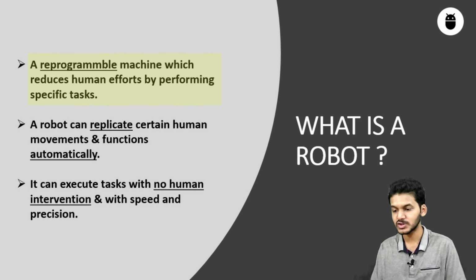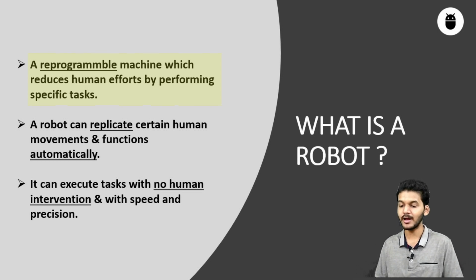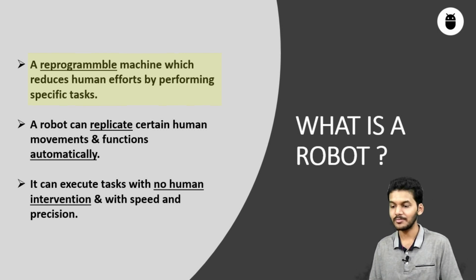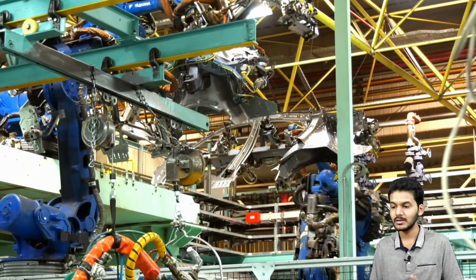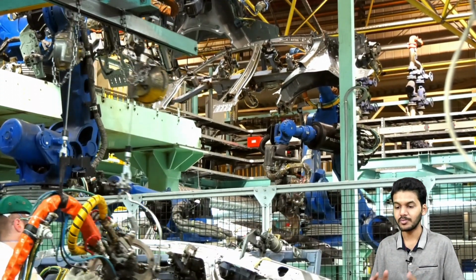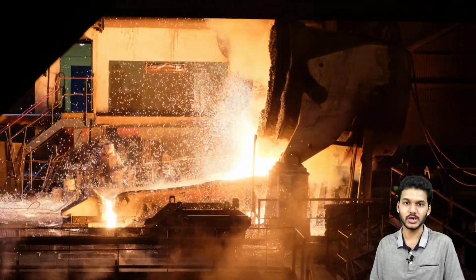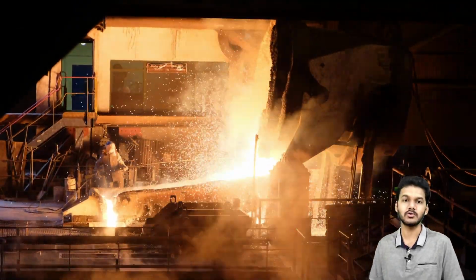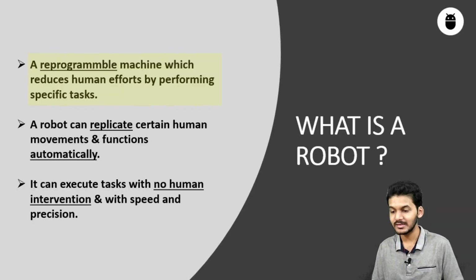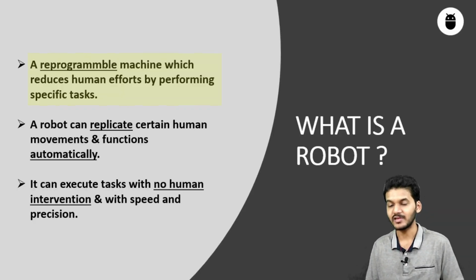Also, from the first point, we get to know that a robot reduces human efforts. In various fields, robots have made our life very easy. For example, in industries, to avoid human injuries, robots perform some tasks at very high temperature in metal manufacturing, which cannot be sustained by a human. Also, a robot is helpful to us in many other aspects.